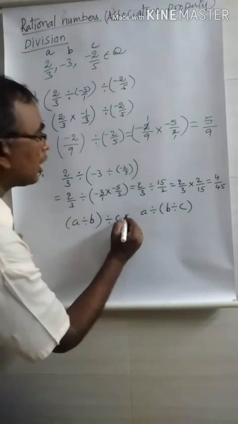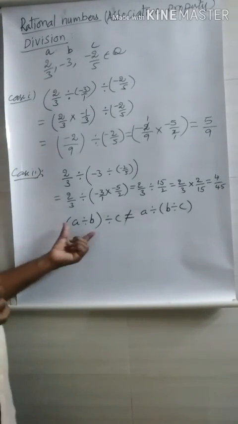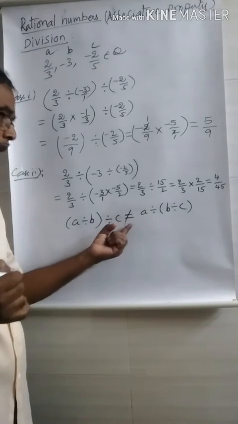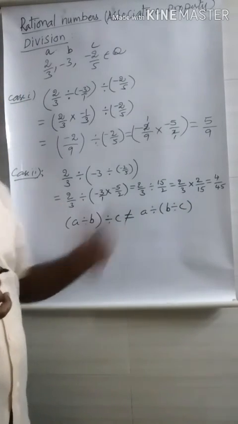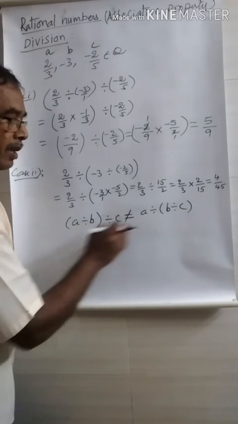Not the same. Hence you may rewrite this with not equal to. That means (A divided by B) divided by C is not equal to A divided by (B divided by C). That means when we are not getting the same result, what can we conclude?